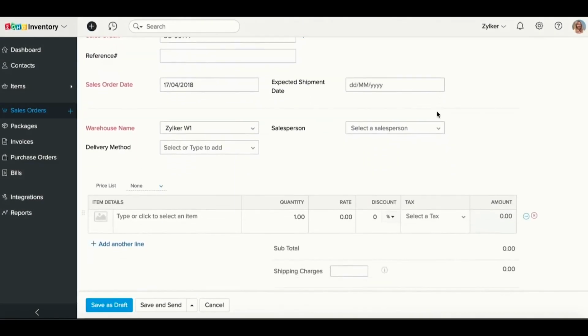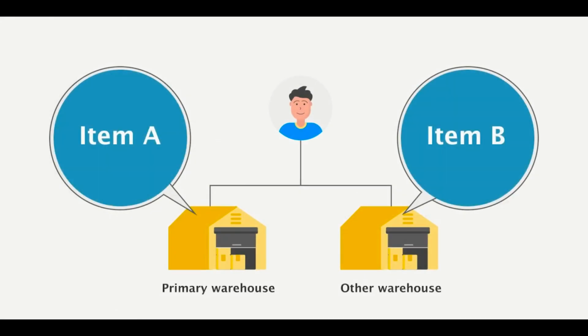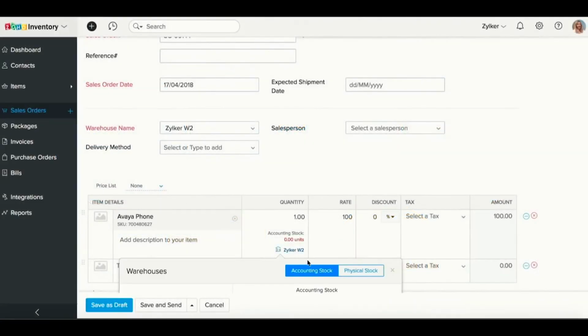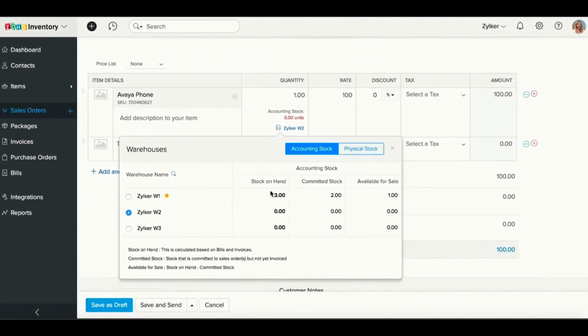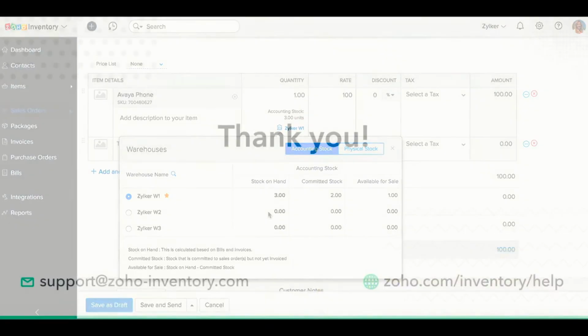While creating a sales order or an invoice, you can select the preferred warehouse from where you want your items shipped. It is also possible to select different warehouses for different line items in the sales order. For example, you can have item A shipped from your primary warehouse and item B shipped from your other warehouse. Click on the warehouse name below the item quantity field to change the warehouse from where it is shipped. You can apply the same steps in an invoice as well, but please note that an invoice created from a sales order cannot be edited.